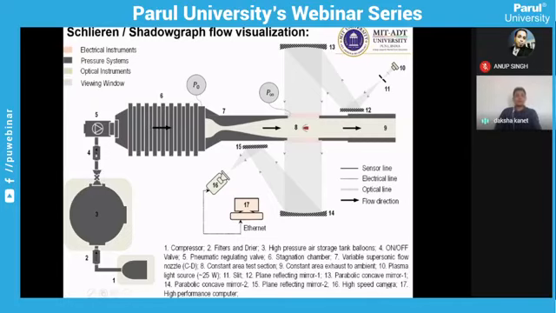As you open the valve, the high pressure air is supplied to the stagnation chamber, the inlet of your supersonic or high speed wind tunnel, where the flow settles down before it enters the test section.